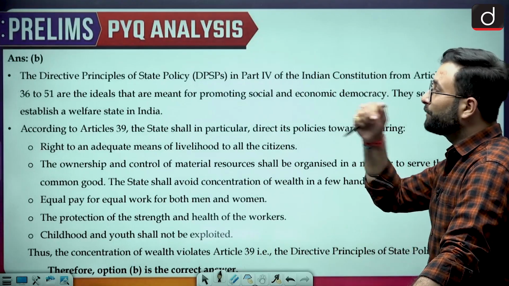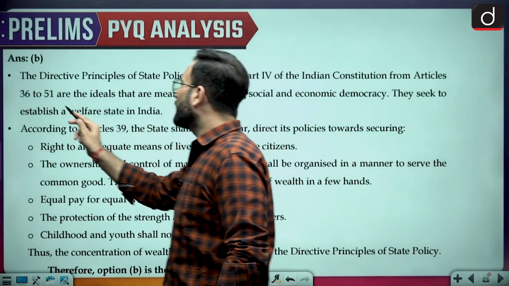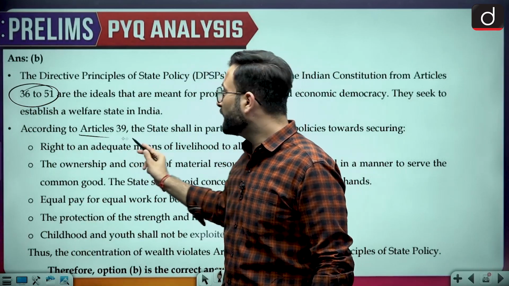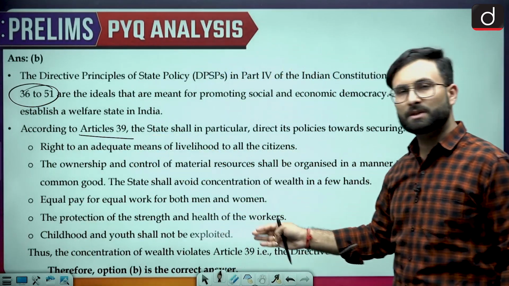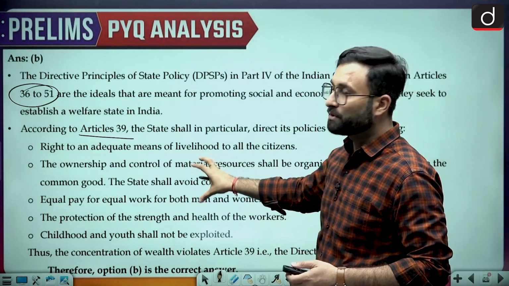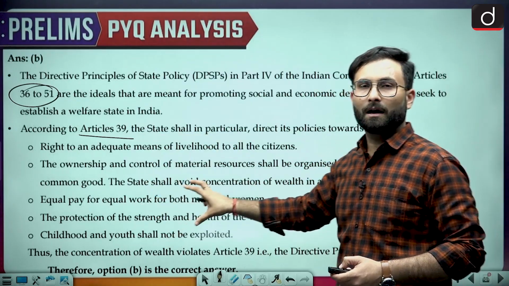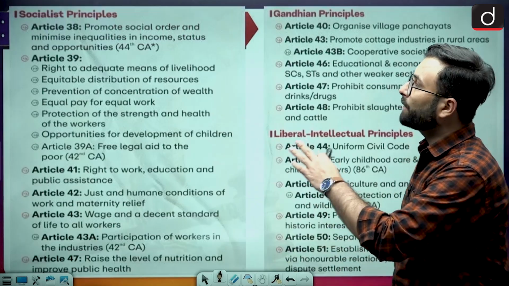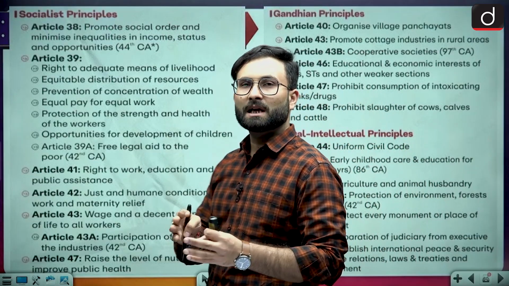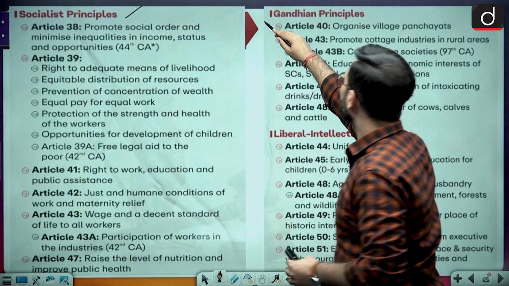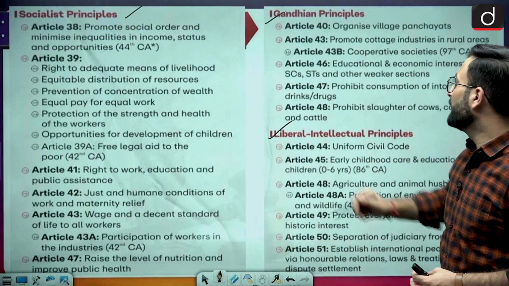Directive principles of state policy are given under Articles 36 to 51. When we talk about Article 39, there are some rights mentioned over here. You can go through these rights. Again, this is a static part. This is something you have to read, and make sure that you do not forget this. Now, DPSPs are divided into three parts. One is socialist principles, second is Gandhian principles, and third is liberal intellectual principles.